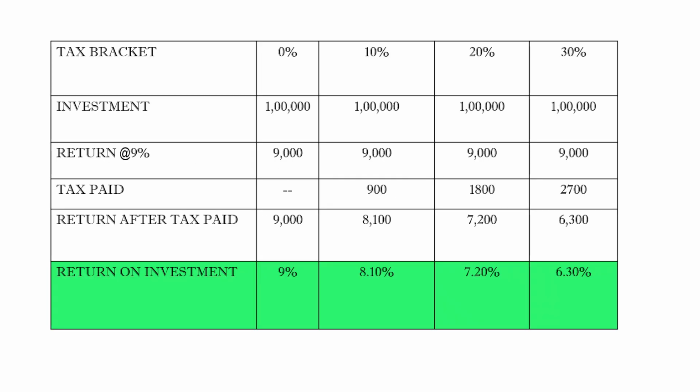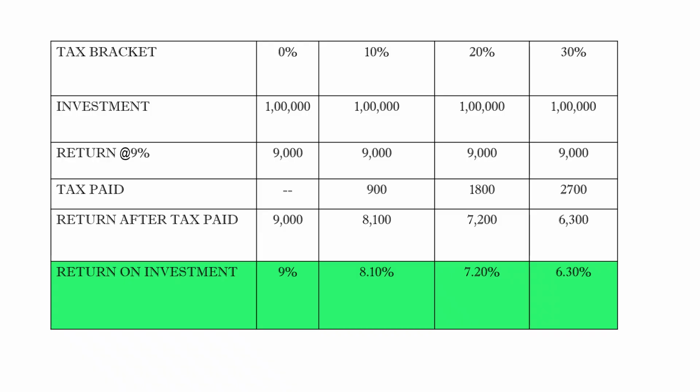Return based on tax liability. This table shows tax brackets under various categories: nil tax, 10%, 20% and 30% tax. In all four categories, the taxpayers are making an investment of 1 lakh, which is going to yield a return at 9%, which is 9,000.